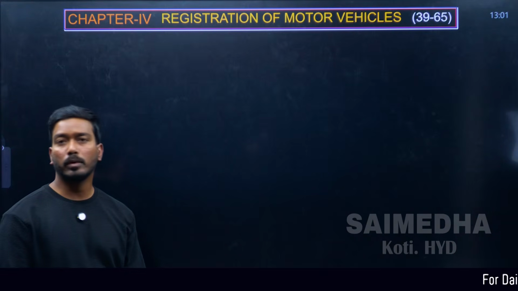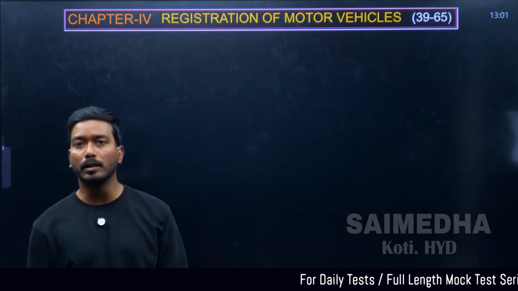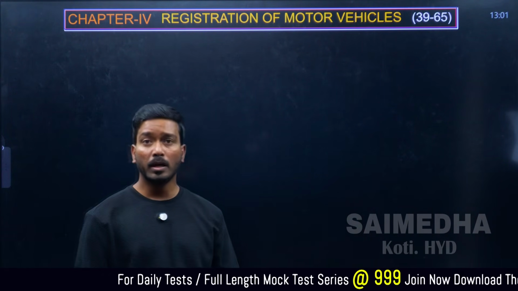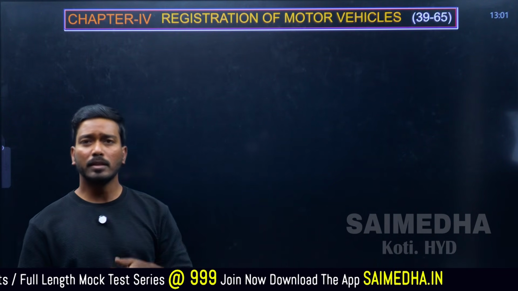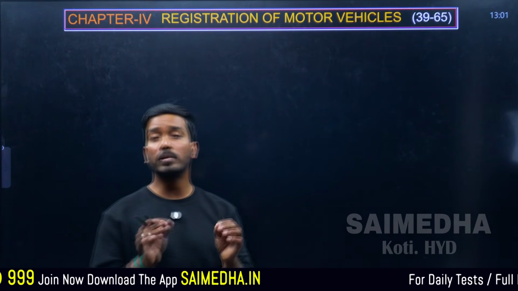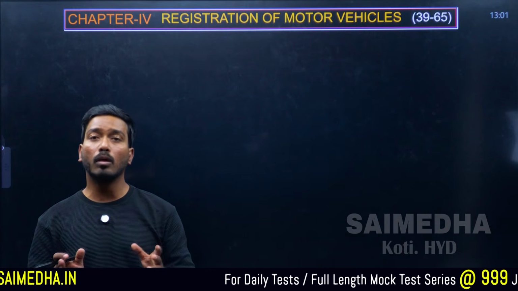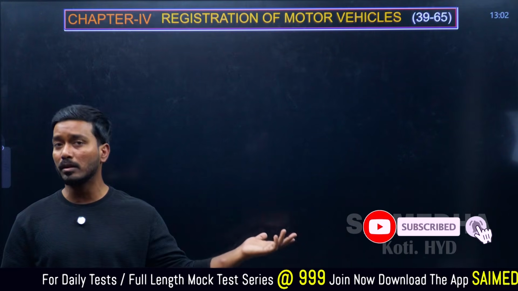Hello everyone, in this chapter we are going to be discussing one of the important chapters of the Motor Vehicles Act 1988, chapter number 4, that is the registration concept. Registration sections run from 39 to 65. In section 39 itself, the MV Act mentions that no person shall drive a motor vehicle in a public place without a valid registration certificate of the vehicle. Okay, that is given in section number 39.